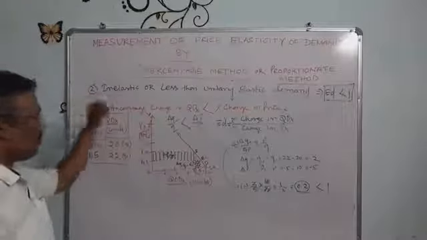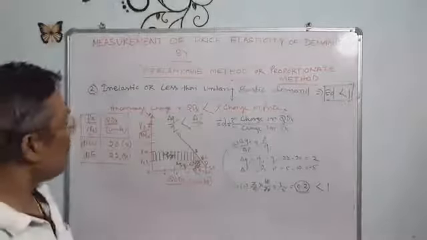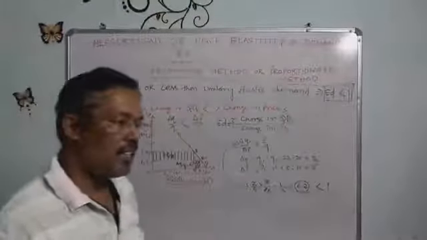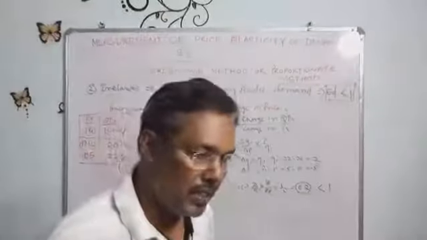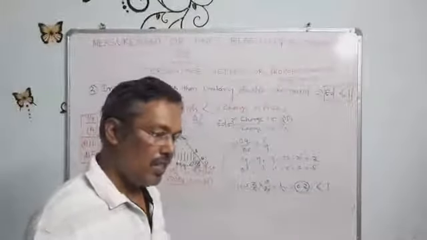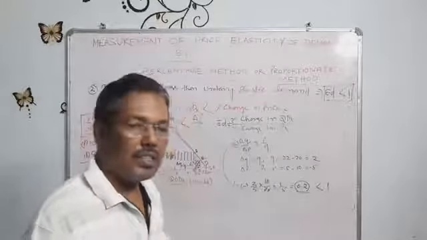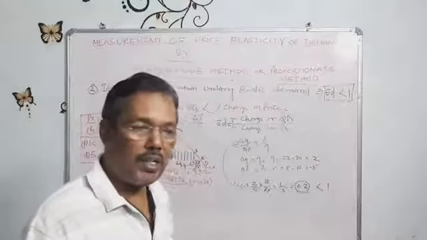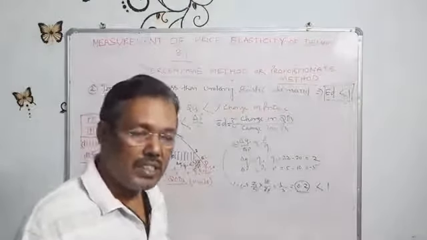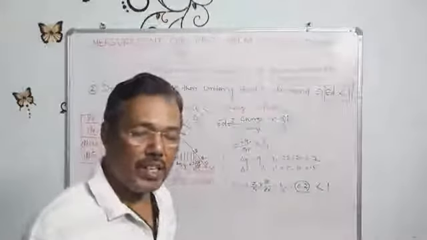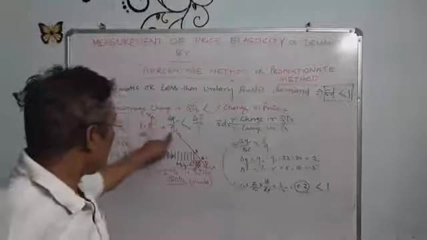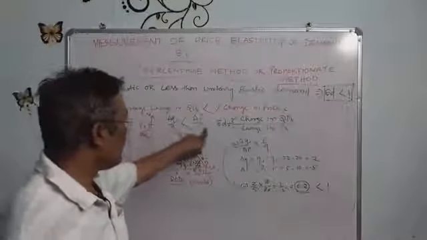So what do you know about inelastic demand? It means when there is a change in the price and a change in the quantity demanded, and the change in quantity demanded is less than the change in price, it is known as inelastic or less than unitary elasticity of demand. Or we may say that delta Q upon Q is less than delta P upon P.